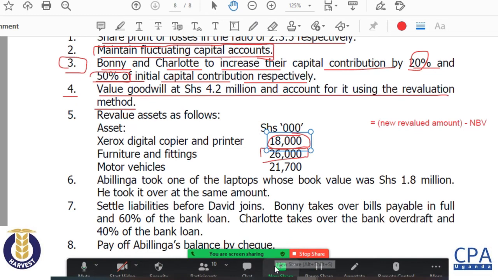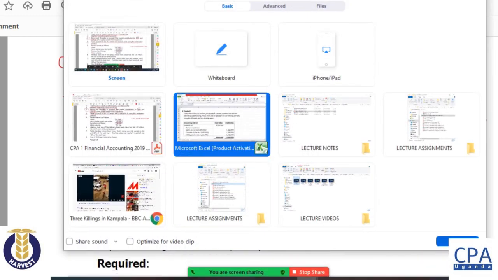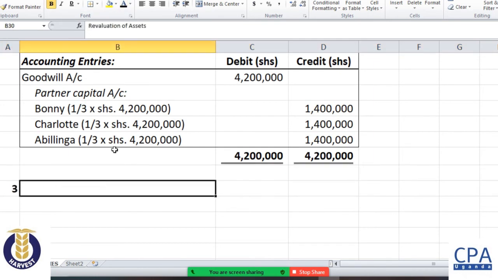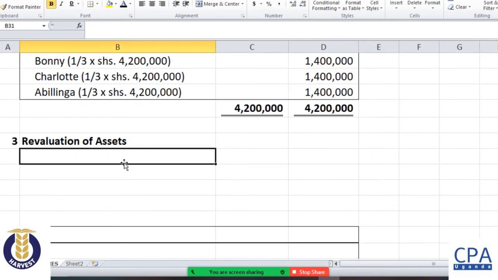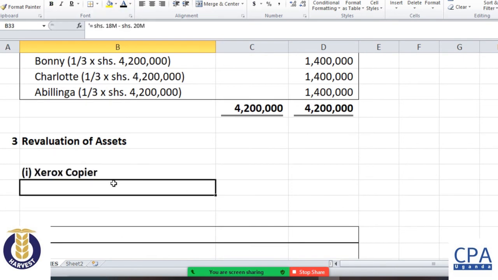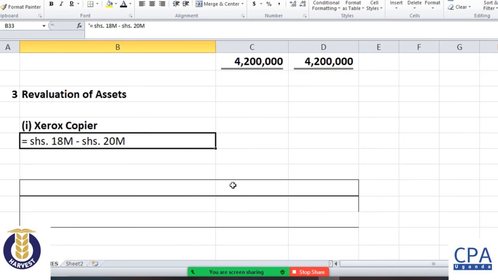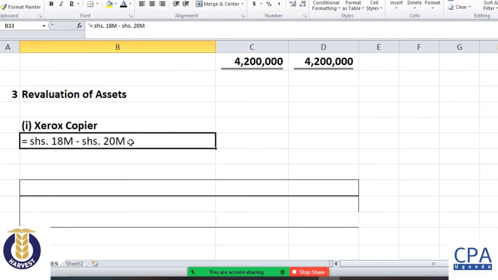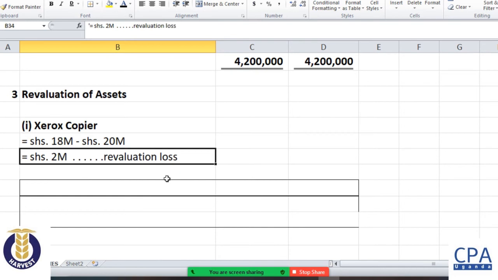So taking you back to our Excel sheet, you see that we have brought all those ones here. This is our number 3, where we are going to talk about the revaluation of assets. And of course, asset number 1 is the Xerox photocopier. The new value is 18, minus 20, which is the net book value, giving us a loss on revaluation.